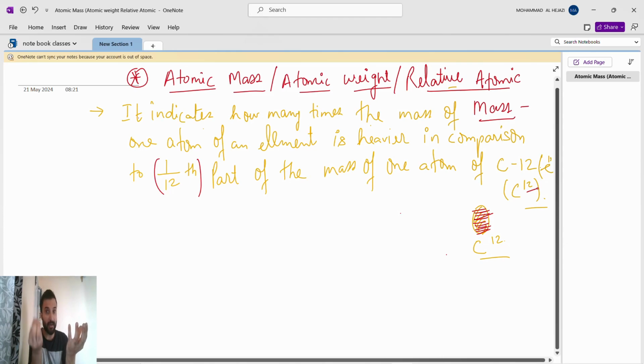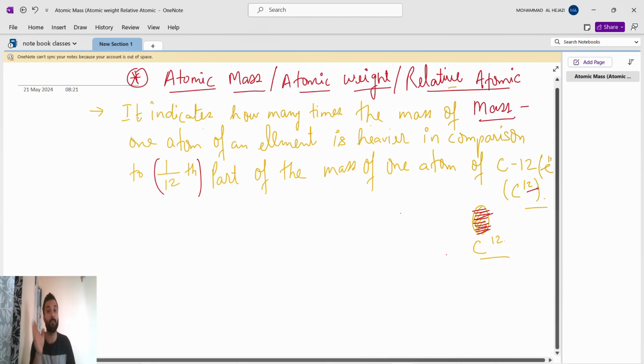Okay, then relative to this 1 by 12th part of a carbon atom, we will compare the mass of any element, and then we'll get to know how much heavier it is as compared to 1 by 12th of the part of one atom of carbon. This is a relative mass, or you can say atomic mass or atomic weight. So what it indicates is how many times the mass of one atom is heavier in comparison to 1/12 of the mass of a carbon atom.